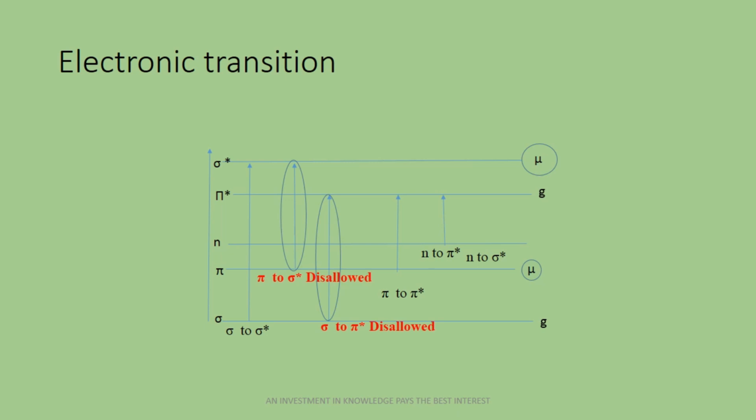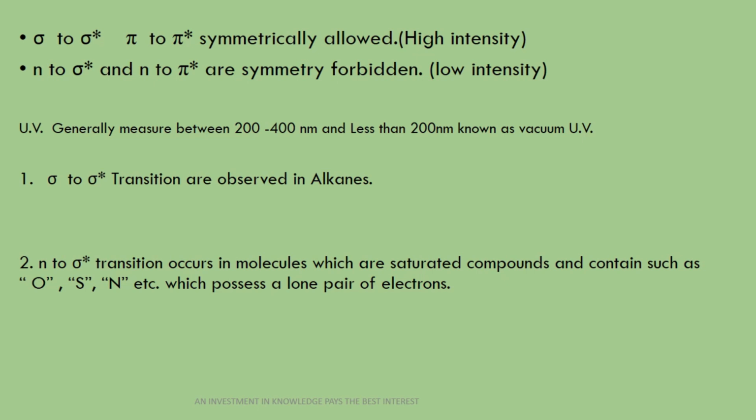Now we talk about n to pi star and n to sigma star transitions, in which the non-bonding electron pair is present in the ground state and does not have a symmetry, and that's why those are symmetrically forbidden. So that's why n to pi star and n to sigma star, these are symmetrically forbidden. So this is all about electronic transitions. We know now which transitions are symmetrically allowed, which transitions are symmetrically disallowed, and which transitions are symmetrically forbidden.